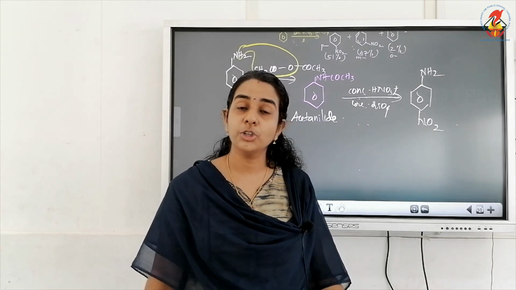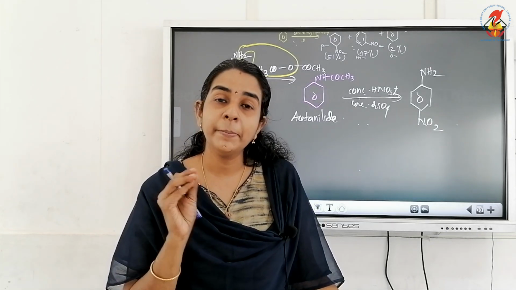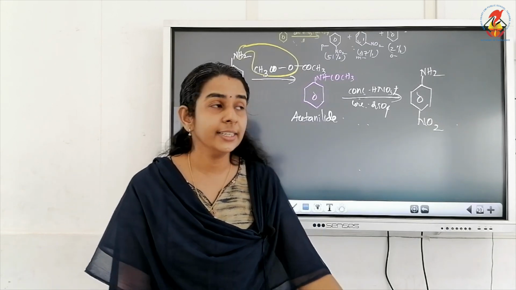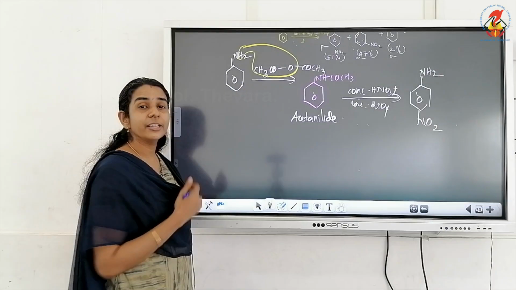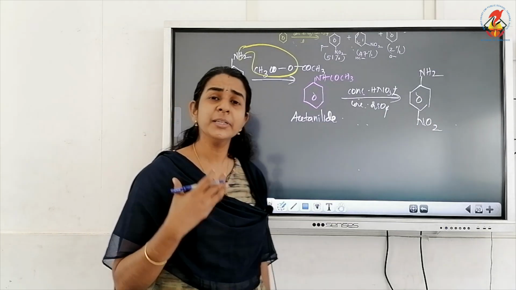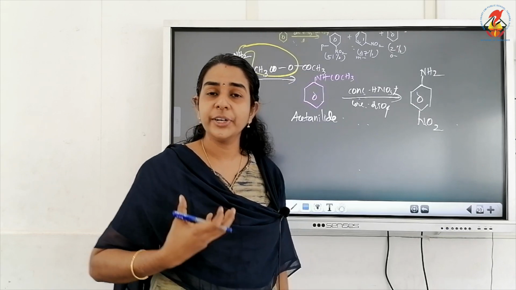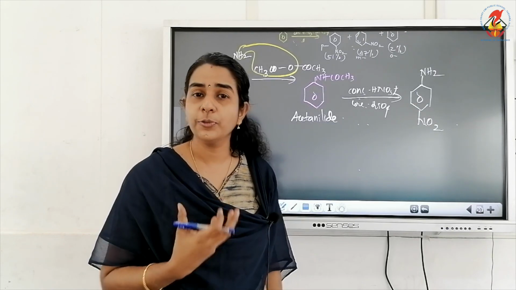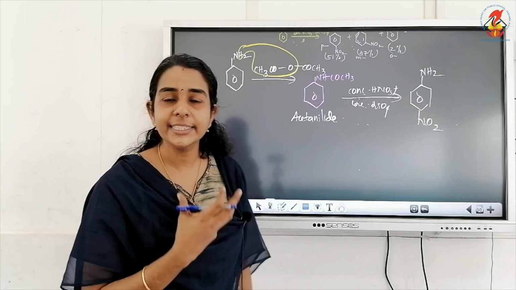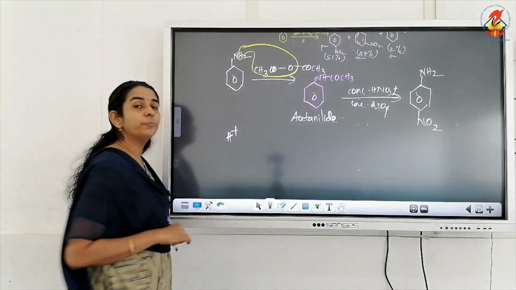The reason is, so note down the question: during nitration of aniline, why are we getting a significant amount of meta-nitroaniline? The reason is, see the reagent we are using here, the medium is highly acidic because we are using a mixture of concentrated HNO3 and concentrated H2SO4, two very strong acids. So the medium is highly acidic, rich in H plus ions or protons.